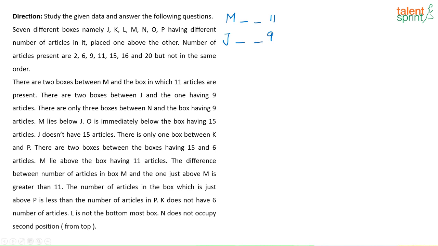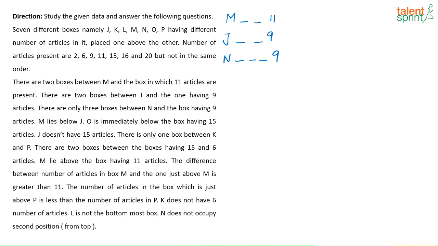Again I don't know which is on top, which is in the bottom, so I am just writing it like this. Then there are only 3 boxes between N and the box having 9 articles. 1, 2, 3. There are only 3 between N and the box having 9 articles.